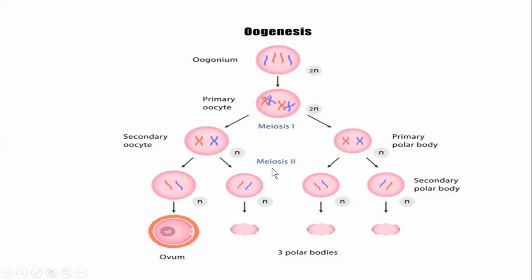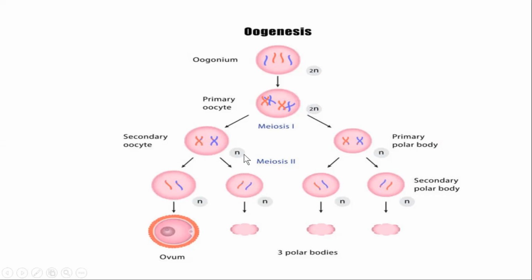Then after passing through meiosis 2, remember meiosis is the reduction division, so the number of chromosomes becomes half. The secondary oocyte further divides to form the ovum and another polar body right here.